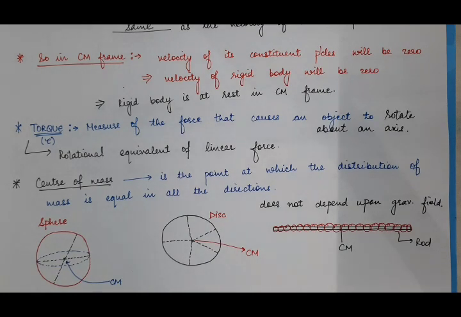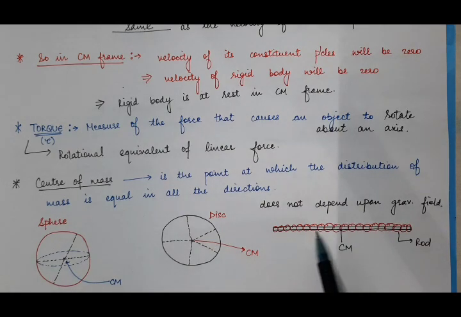We know that the atom further consists of electrons, protons, and neutrons, and further protons and neutrons are made up of quarks. But for our study, we are just considering that this rod is made up of atoms, and we are considering those atoms as particles. So these circles are the particles which this rod is made up of. And why have I taken this point as center of mass?